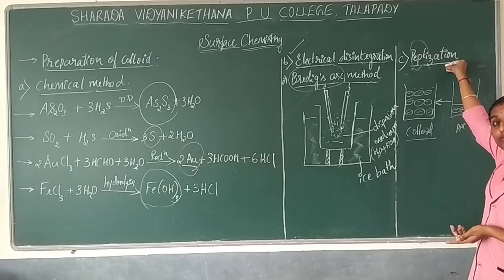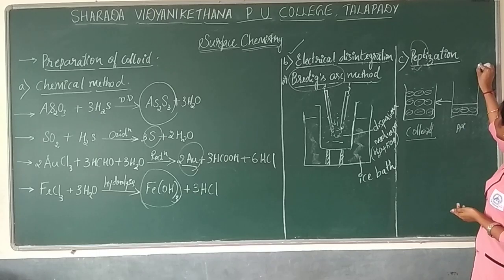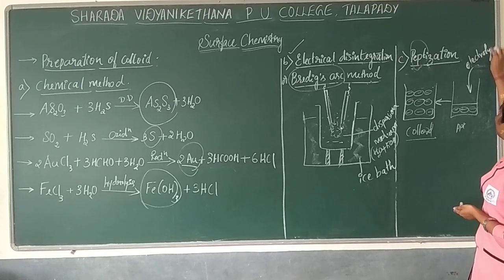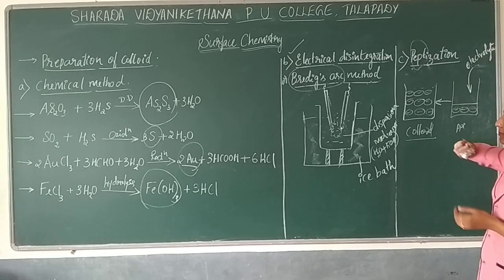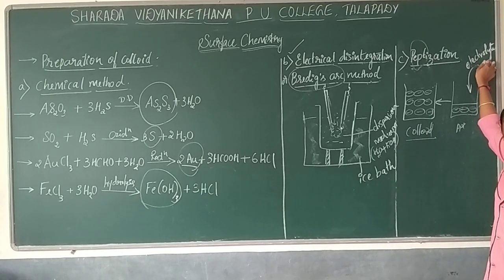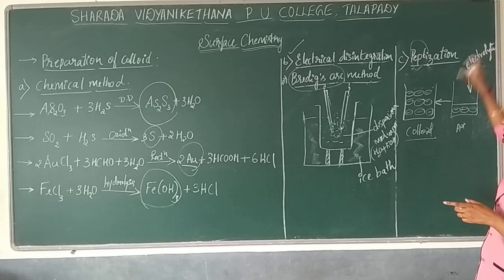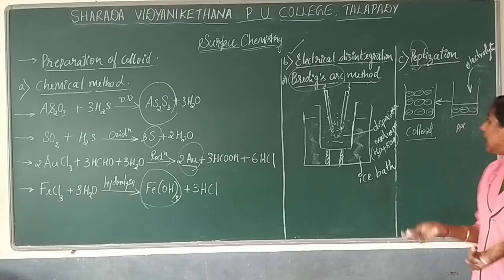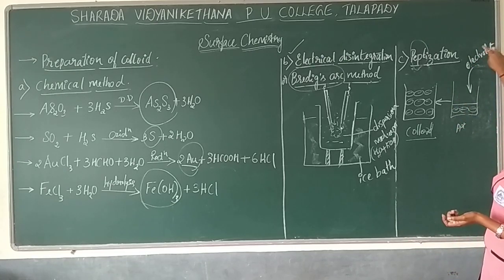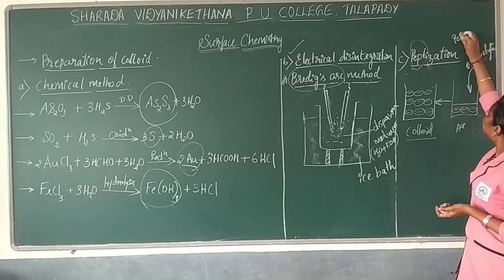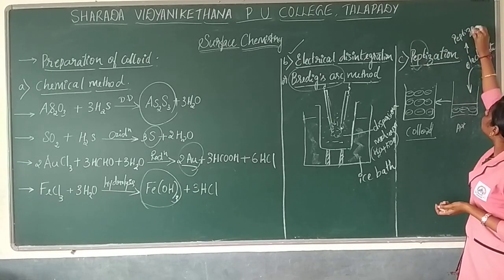How does that conversion take place? By using an electrolyte. Electrolytes are substances which have both charges, positive as well as negative. The electrolyte we use in this method is also called the peptizing agent.